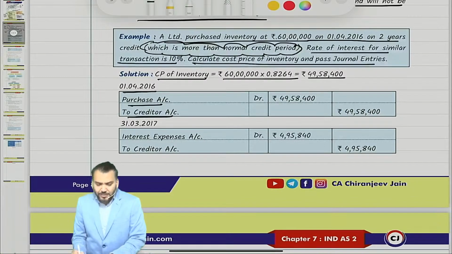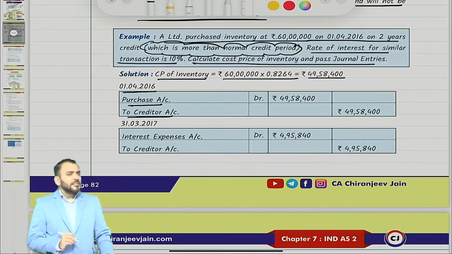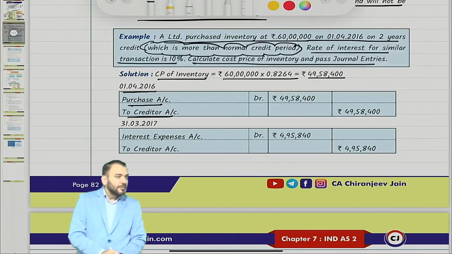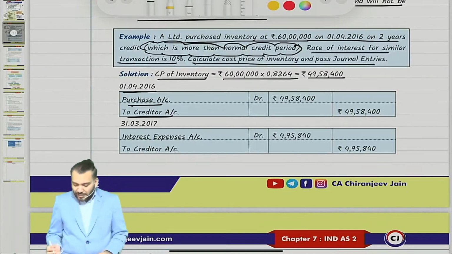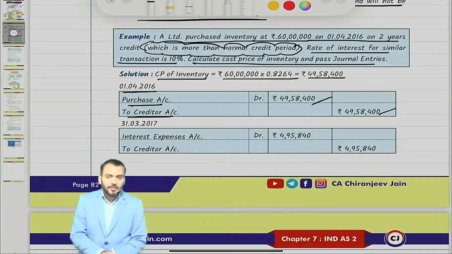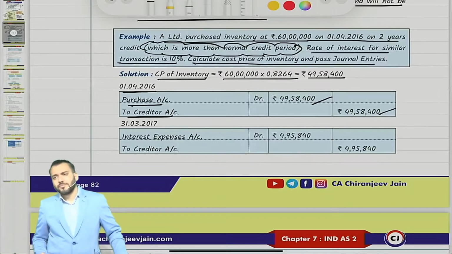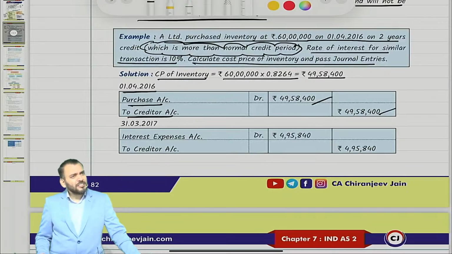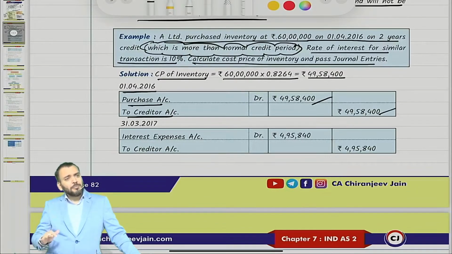Purchase account debit to creditor, at what amount? Present value. So that is 49 lakh 58,400. It's a purchase account. In childhood, when I was studying, I used to always think that when we are purchasing a camera and the camera is used in business, we open a camera account.